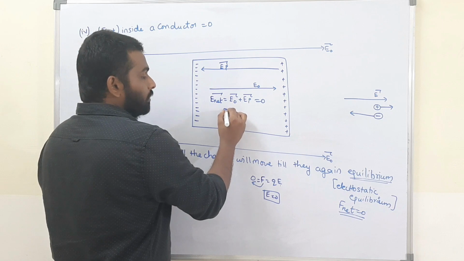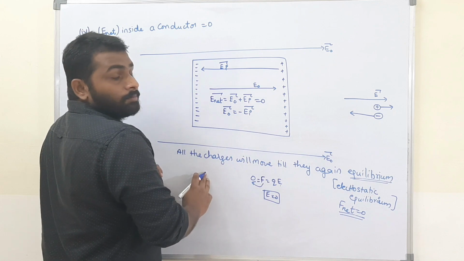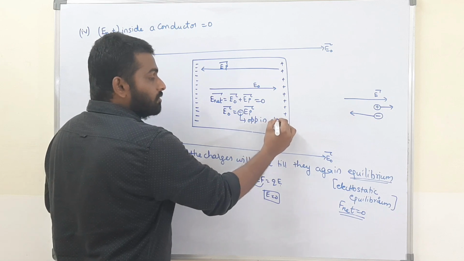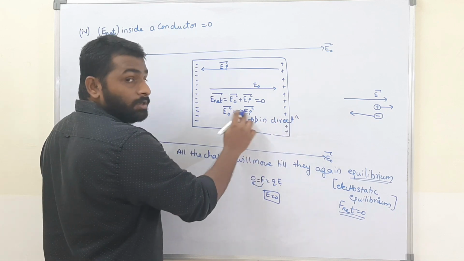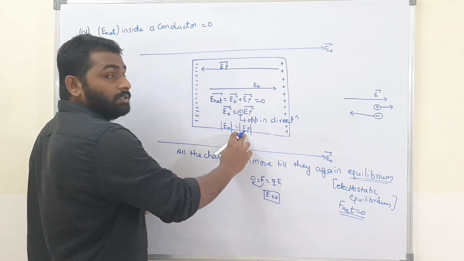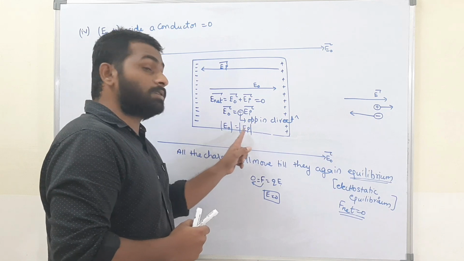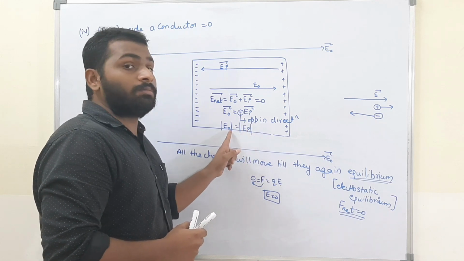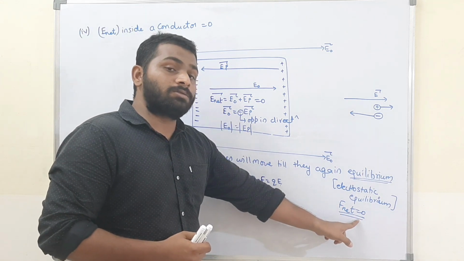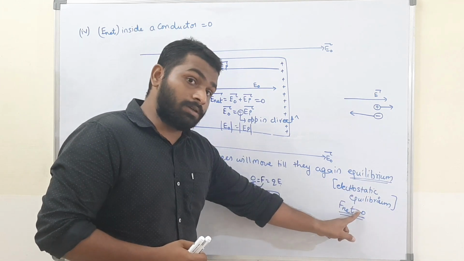From here what will we get? The external electric field is equal to minus the induced electric field. This minus simply represents opposite direction, and magnitude wise both are the same. The external electric field is exactly equal to the internal electric field, which is nothing but the induced electric field. Direction wise they are opposite, but magnitude wise both are the same. When both are the same in magnitude, only then will the net electric field be 0. Why is the net electric field zero? Because the net force acting on the particles is zero. Why is the net force zero? Because they are attaining equilibrium. Equilibrium means the net force has to be zero.